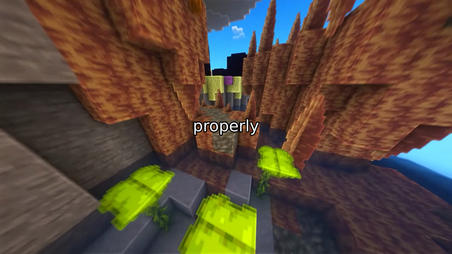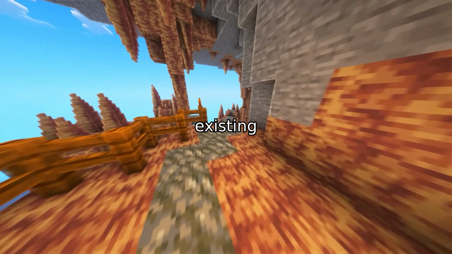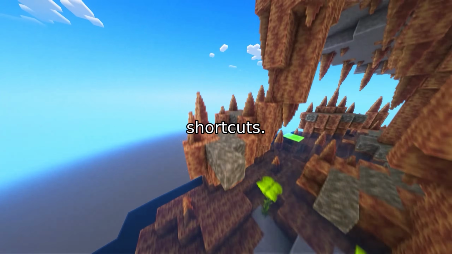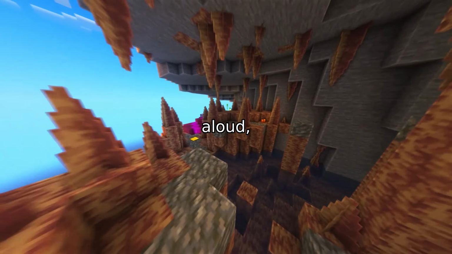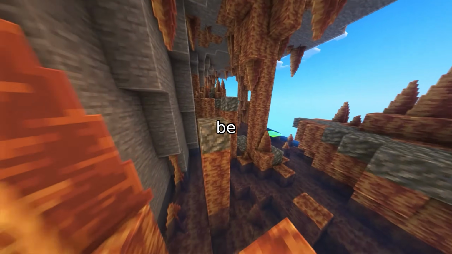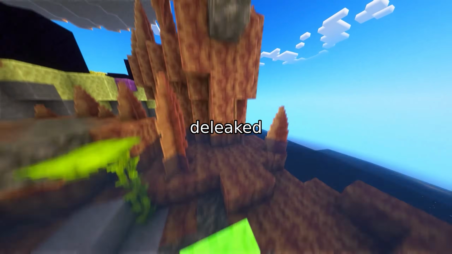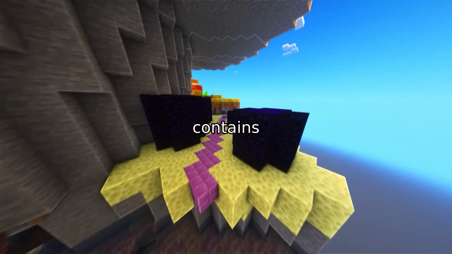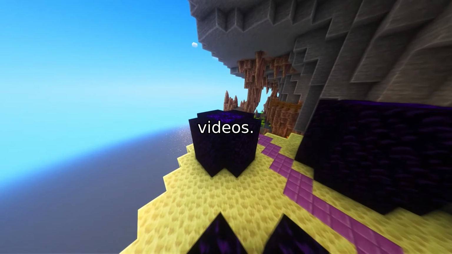You cannot evaluate this properly without a benchmark that actually isolates long-horizon reasoning. Most existing surgical QA datasets rely on shortcuts. They use short clips, contain spoken narration that states the answer aloud, allow answers from textbook priors, or can be solved from a single frame. MedClawBench fixes this. It is deleaked and doctor-grounded. It contains over 1,100 questions across long neurosurgery recordings and held-out public lecture videos.